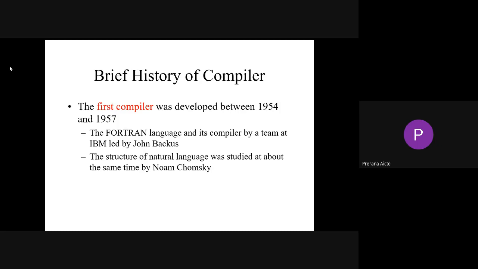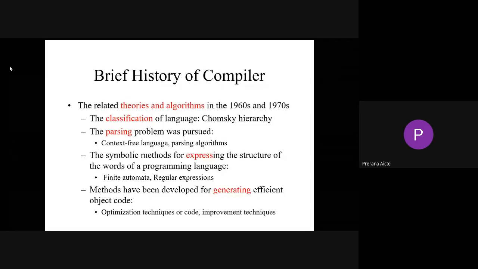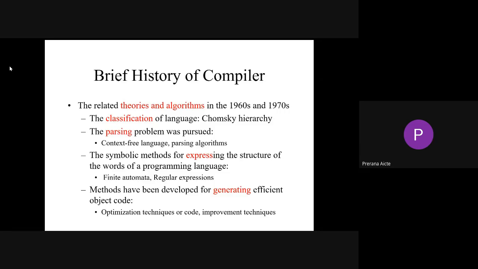So we have different types of theories and algorithms for a compiler. First one, the classification of language. What type of language is it? We have different types of languages. Among that, the first classification of language is the Chomsky hierarchy, and then we perform different types of parsing.